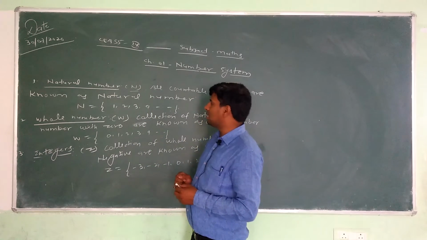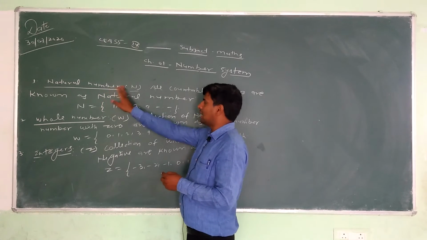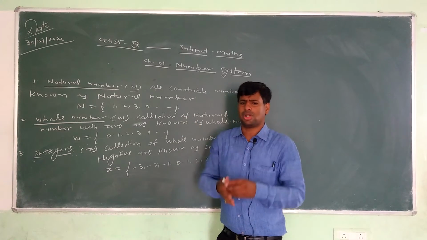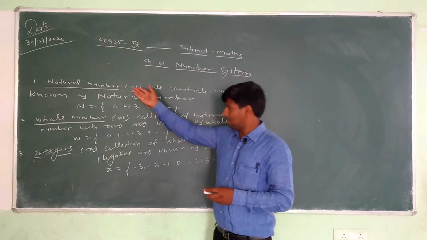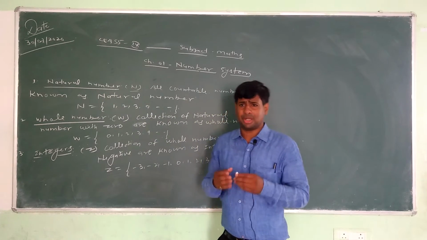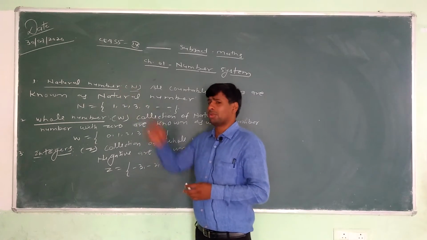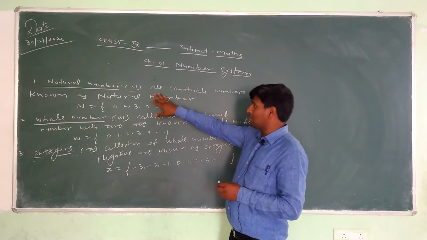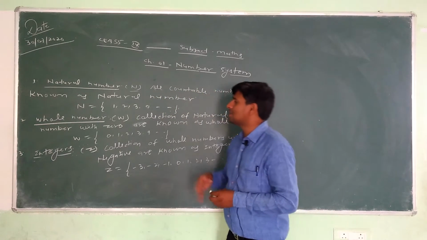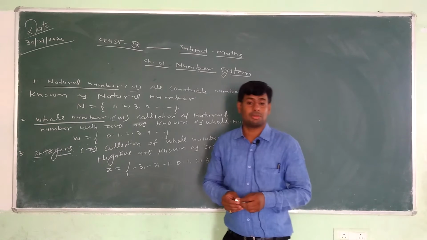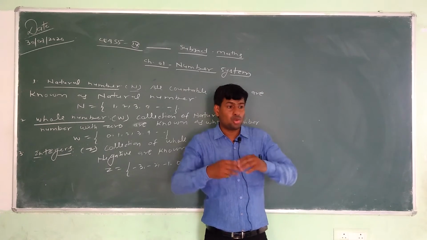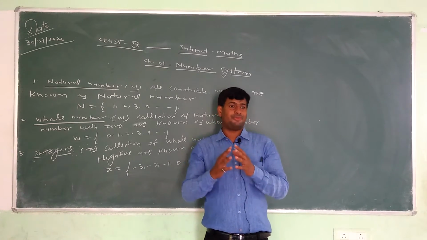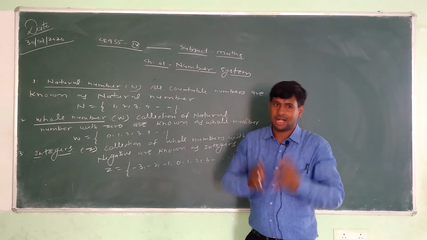What is a natural number? Natural numbers are represented by capital N. I think most students know about the number system and natural numbers, but we need to understand them properly. All countable numbers are known as natural numbers. Countable numbers means the numbers we can use in general counting. Zero is not a natural number, because in general counting we cannot use zero as a natural number.